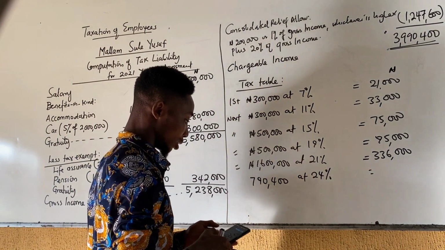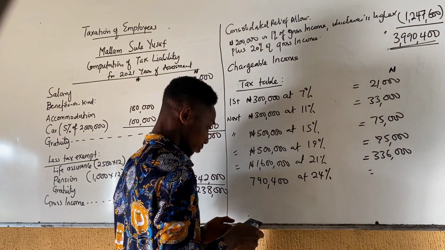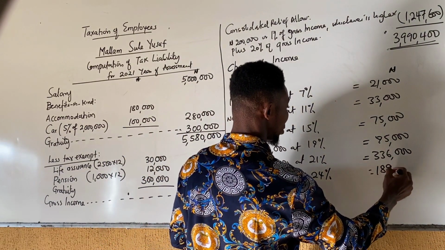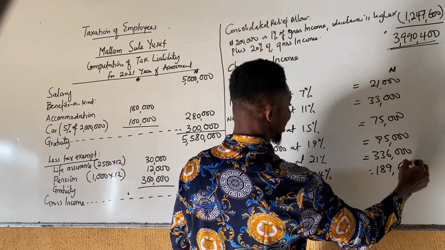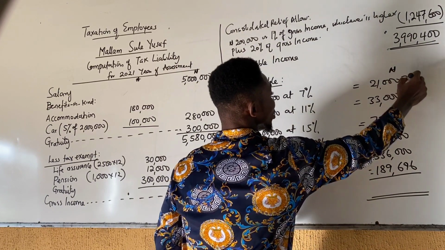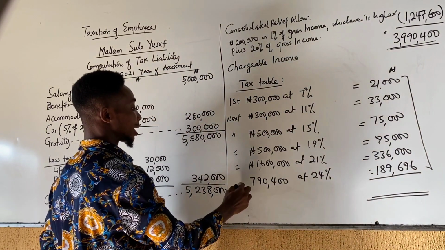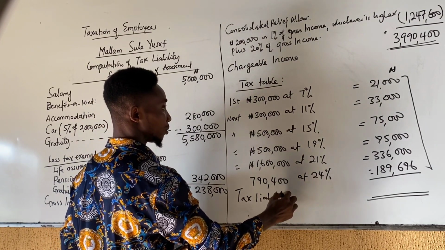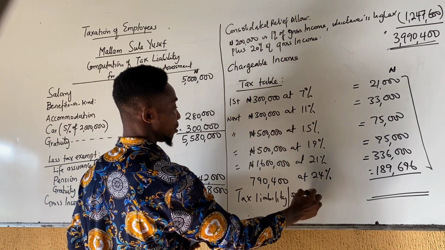That will give us 189,696. Then you sum everything together, and this becomes the tax liability or the tax payable by the employee.